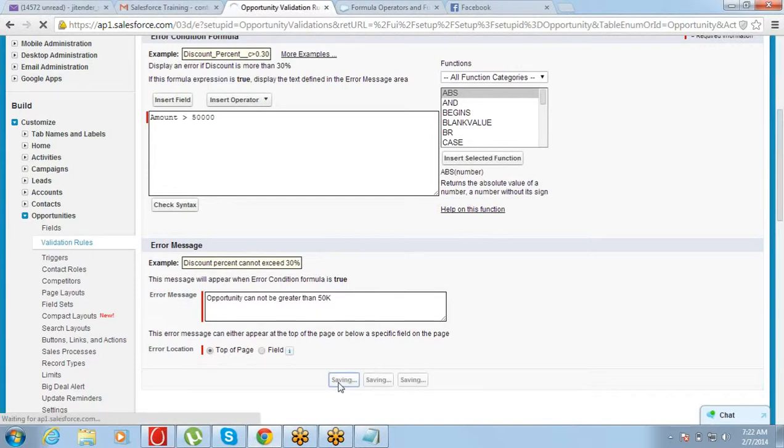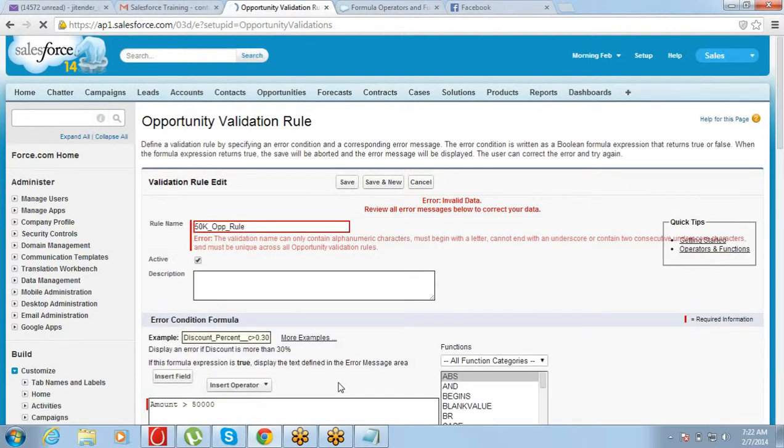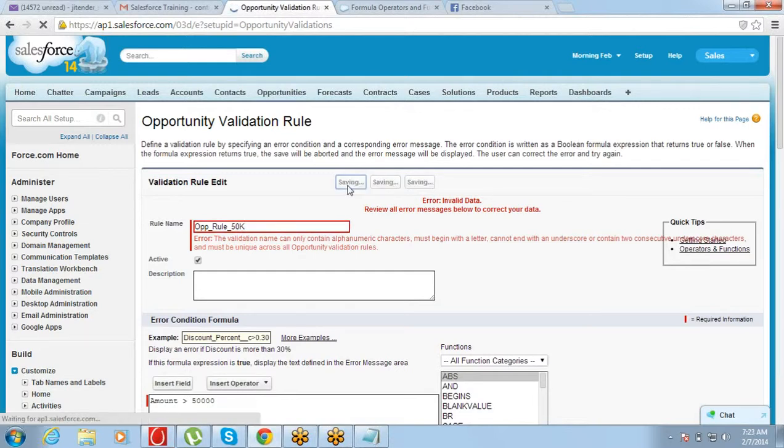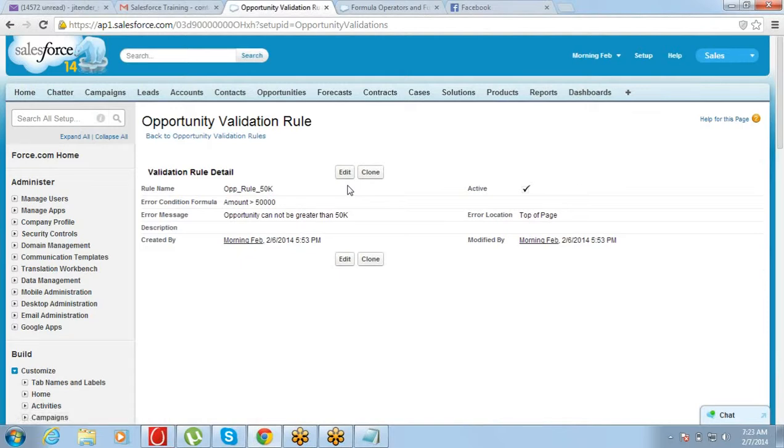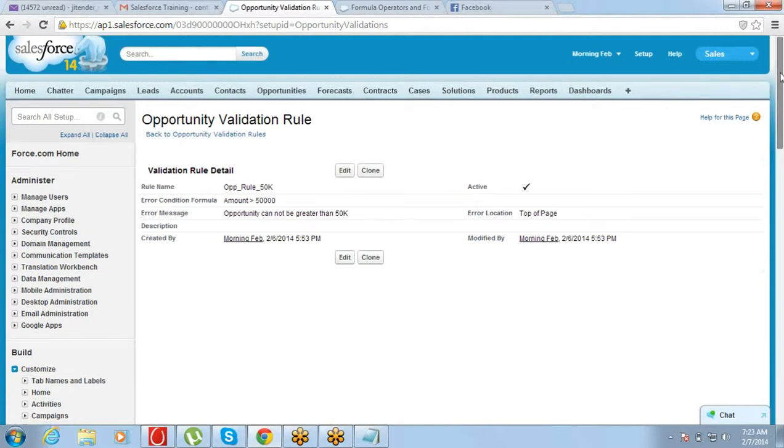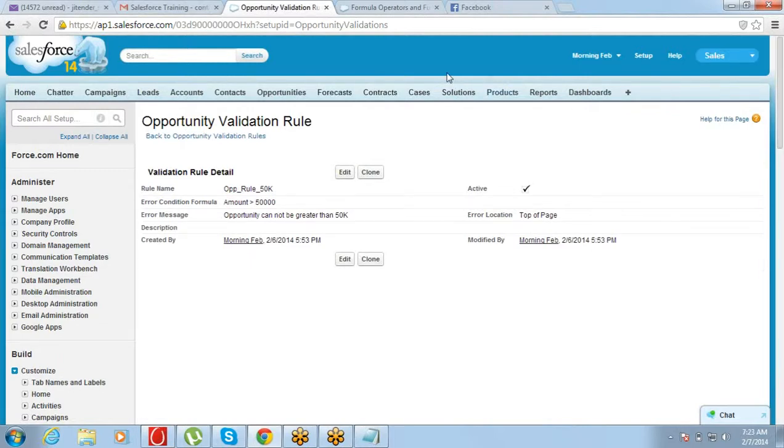So that's it. That is about defining the validation rule. Now if you try creating a record and put an amount of more than 50,000, the validation will trigger. Amount greater than 50,000.